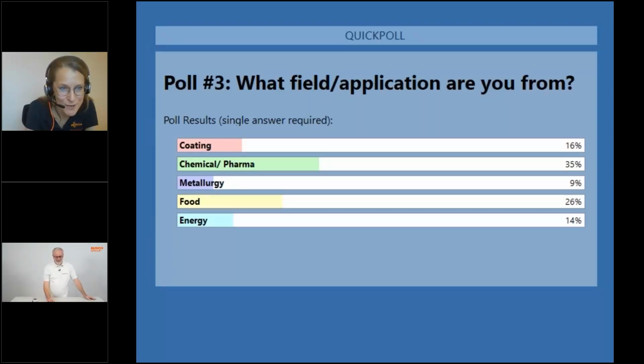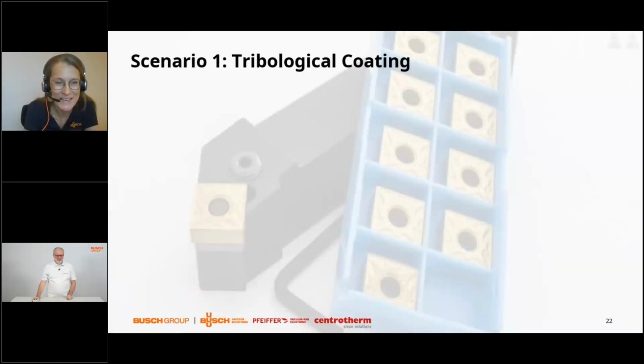Okay, so we have here the top runner, the chemical and pharma market. Lucky for us, we also have an example close to the chemical market. Food also, we have an example within the next slides, and quite an equal distribution between coating, metallurgy, and energy. Okay, interesting. Thank you for replying. So let's move forward with the real life examples we have chosen.